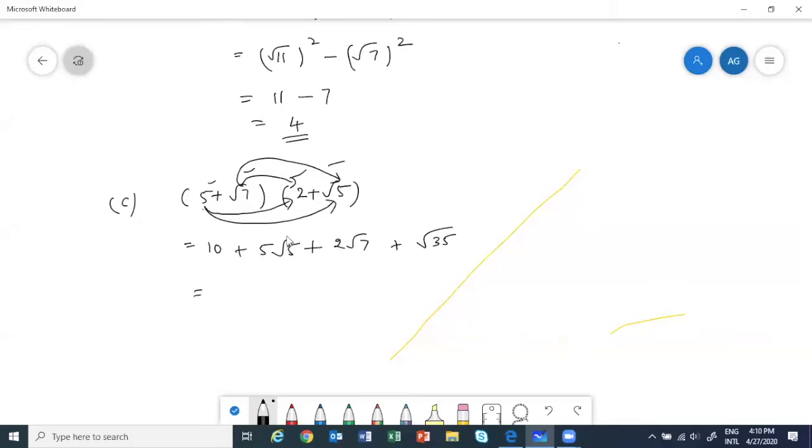So what will happen now? Can we solve further? We won't be able to solve. There are no like terms. If we had another root 5 term, we could add. But there's no root 7 term, and there's no root 35 term either. So this is our answer. We can't simplify any further.